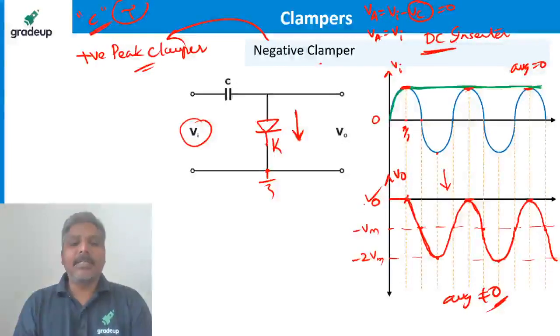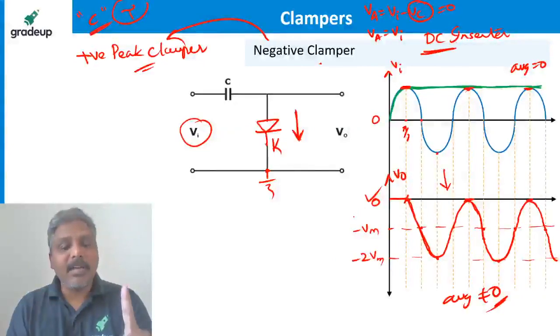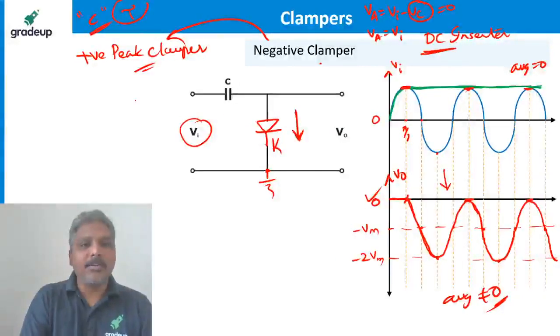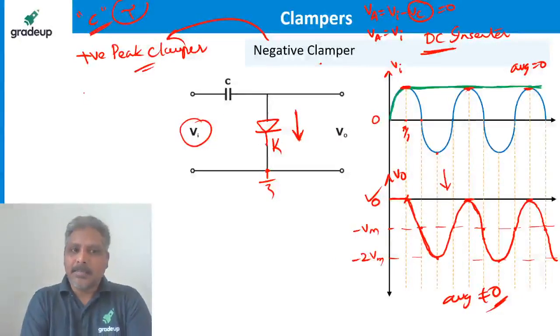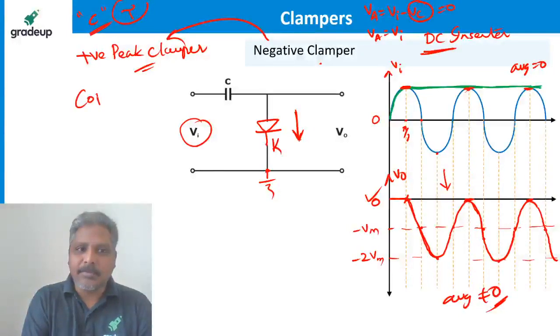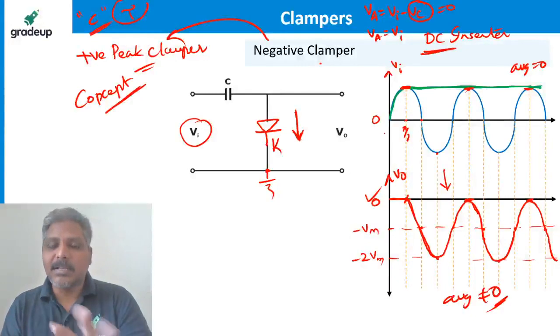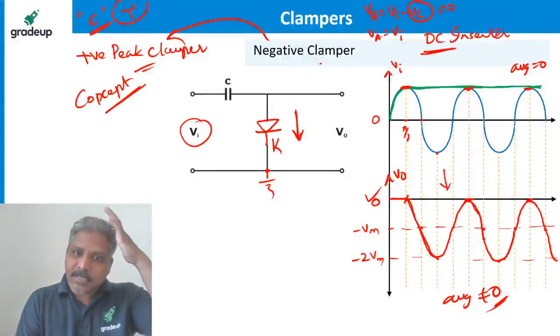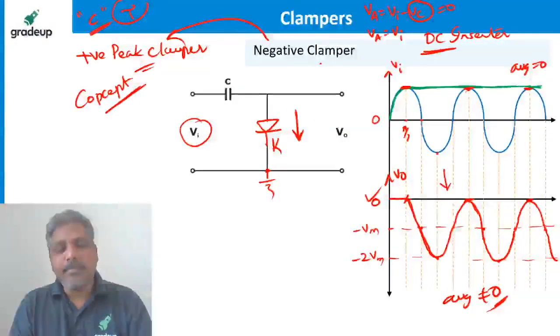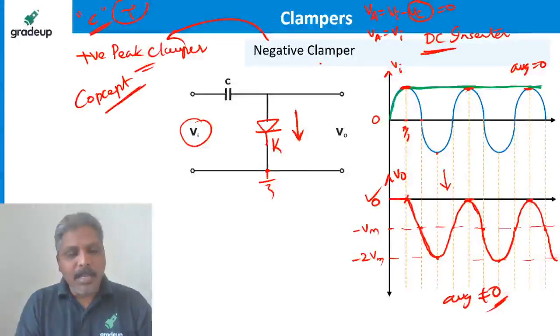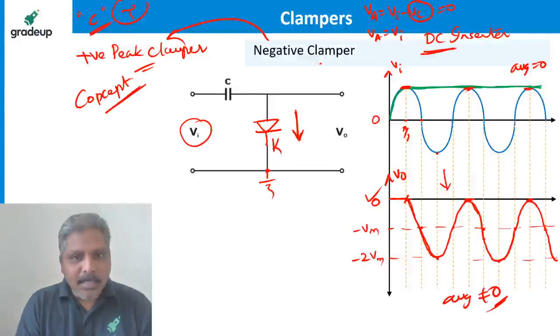This is a very simple technique you have to observe and apply for every problem. We need not go for these calculations every time, because I have to give you the concept, but it is not necessary to solve the problem directly. You can say, by seeing the circuit, that it is a negative clamper because the waveform is shifted towards the negative axis. How did I know? Because of the direction of the diode, I understand like that. Remember that, simple.